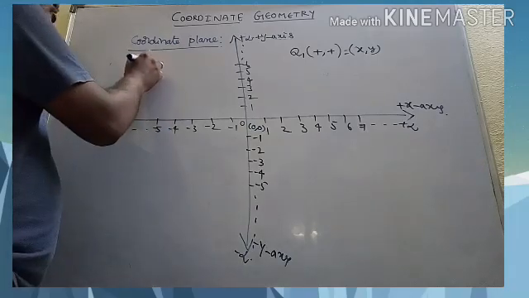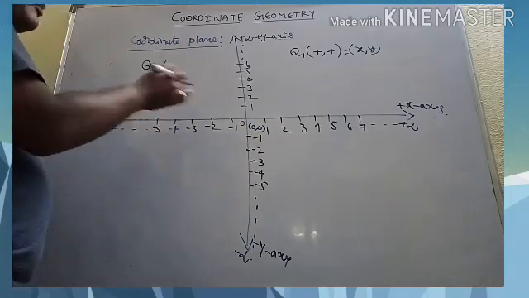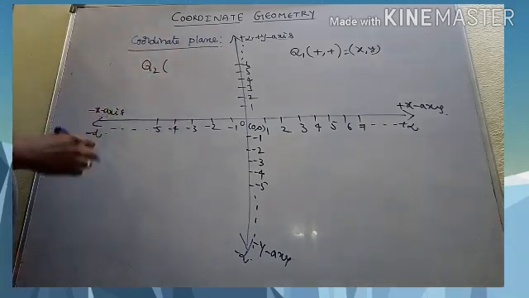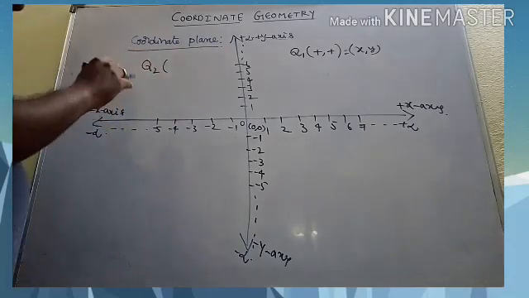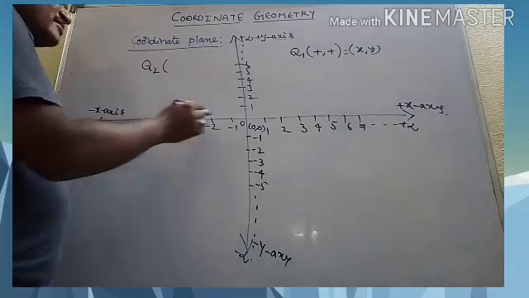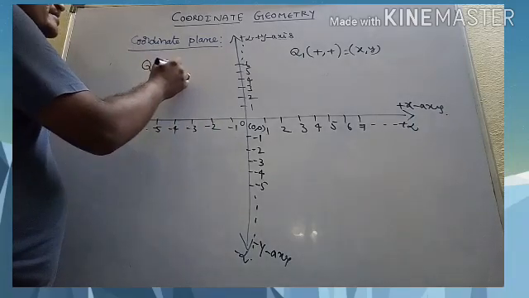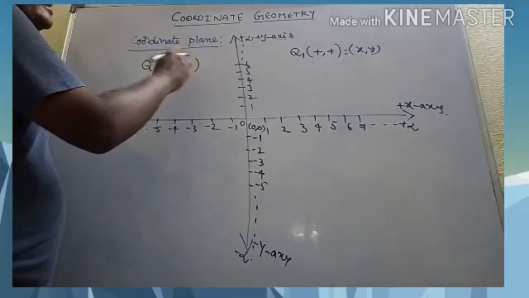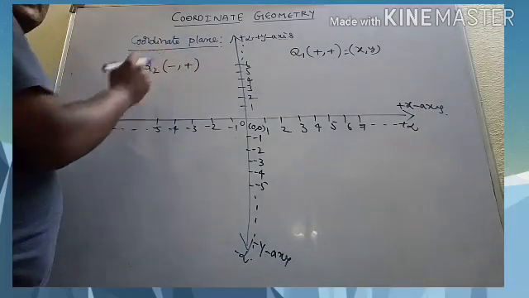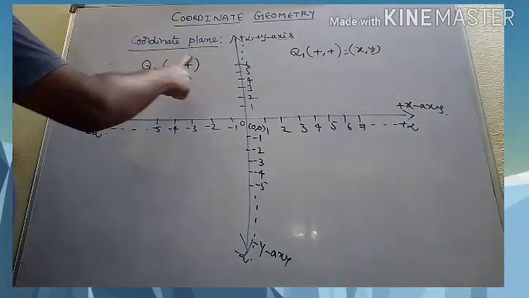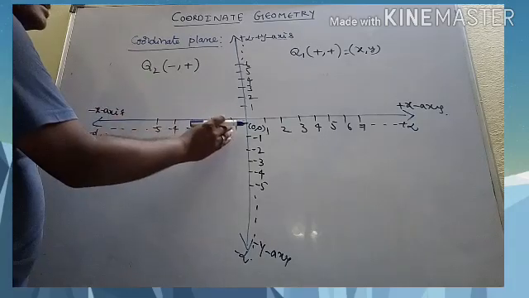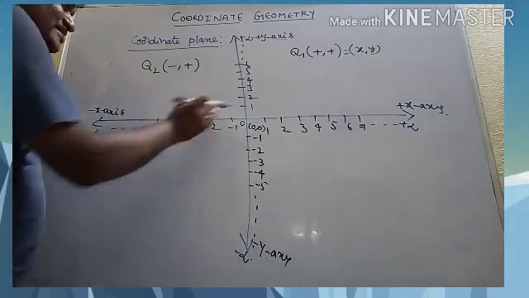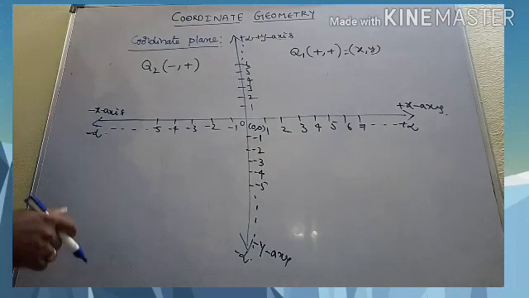Right, and quadrant 2, every point in this plane will be in the form x comma y. Here the first coordinate is minus and the second coordinate is plus, like this, minus comma plus. Here the points will be, because it is made up of negative x-axis and positive y-axis, right?